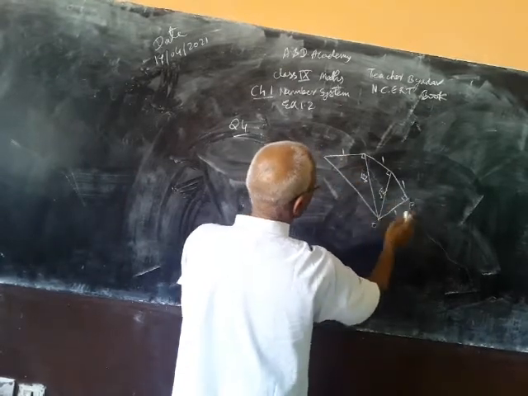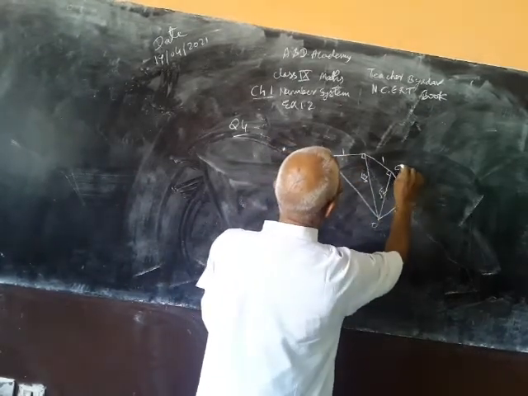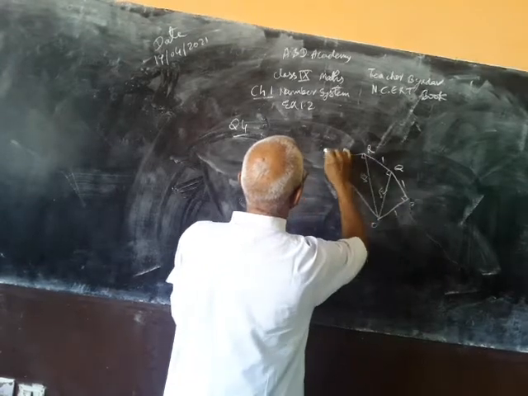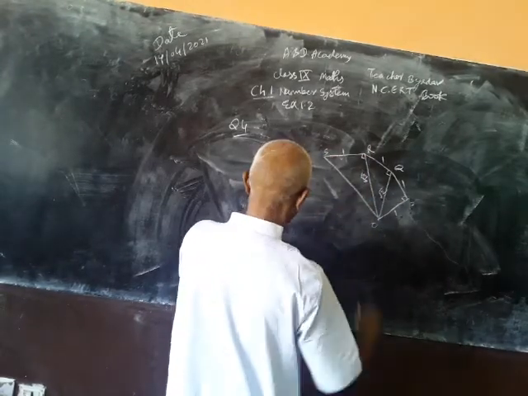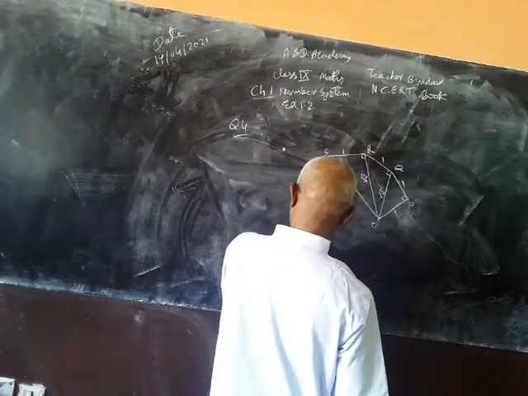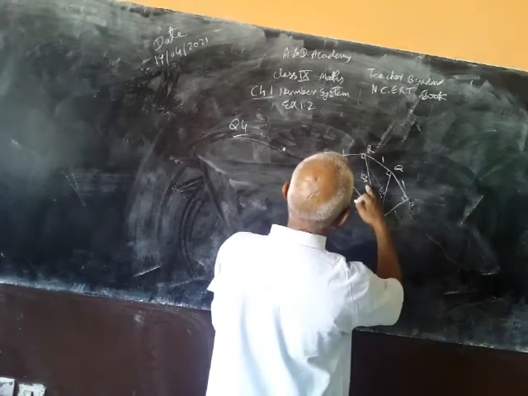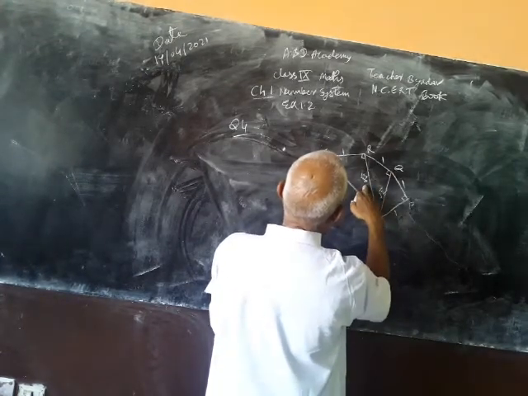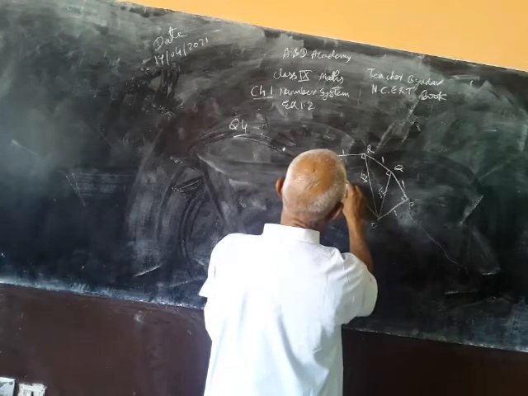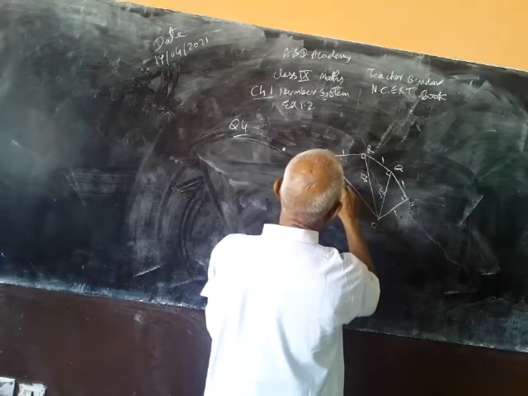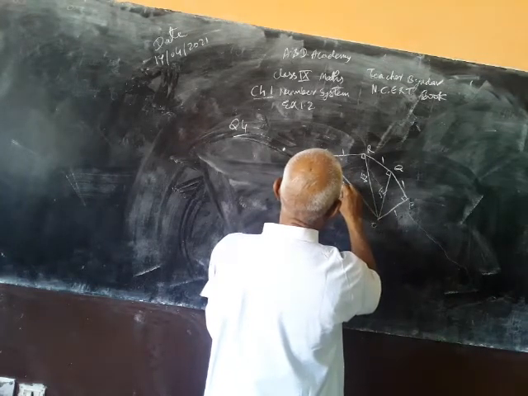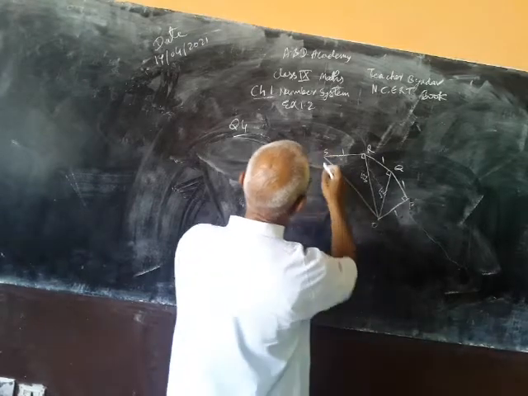This is 1 unit, it is O, P, Q, R, S. Then it will be root 3 squared plus 1 squared, which is 4, that is square root of 4, which is equal to 2.